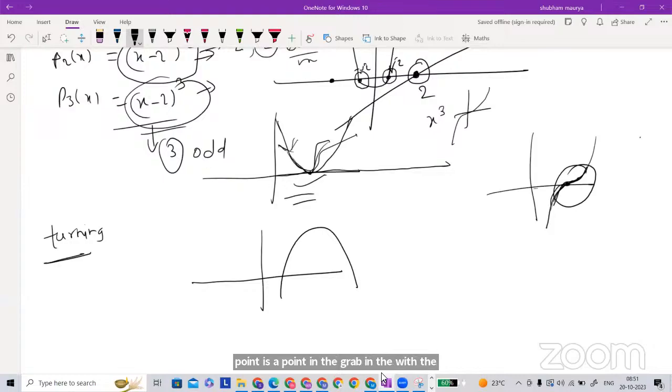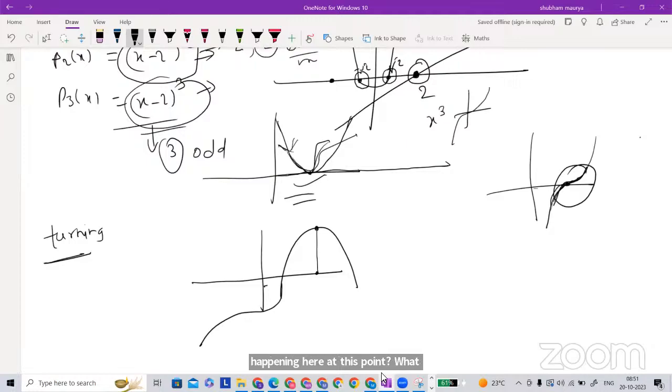Suppose your polynomial is like this. This is the input direction, where generally we think we move from a smaller number to a bigger number. If we decide the direction here, what is happening at this point?